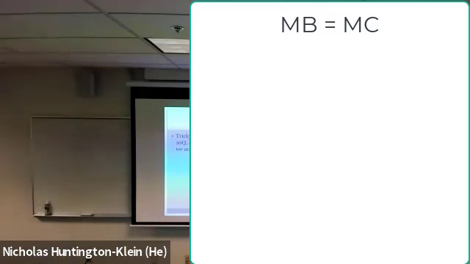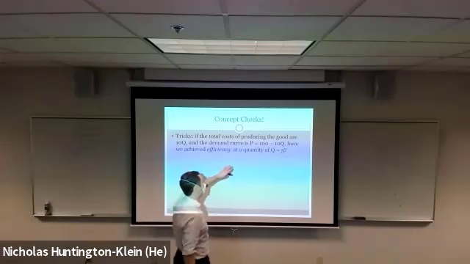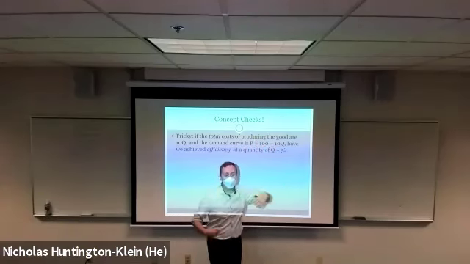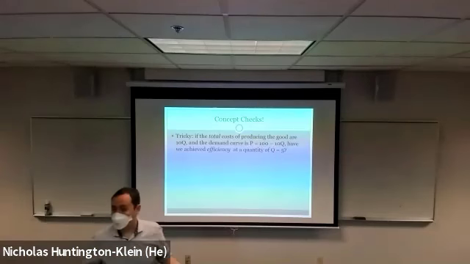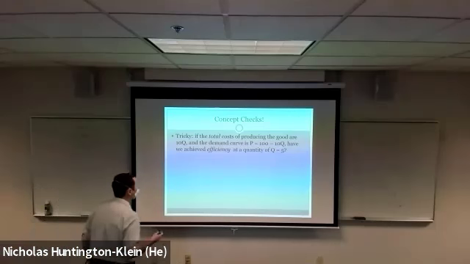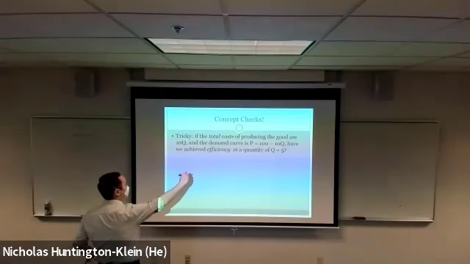What's that? Where can I find it on the slide? Society's point of view, yeah. So yeah, it's going to basically just be whatever P is on the demand curve, right? Because on the demand curve, whatever price we're willing to pay, that is our marginal benefit, right? Because that comes from our consumer side, marginal benefit equals marginal cost. So for the consumer, marginal benefit, we're going to set that equal to price, right?